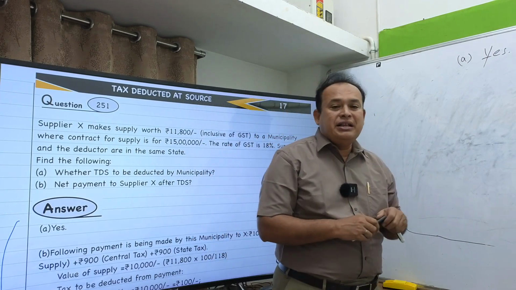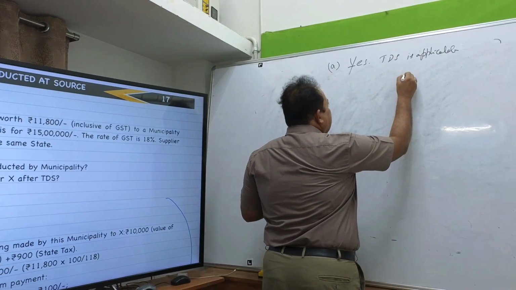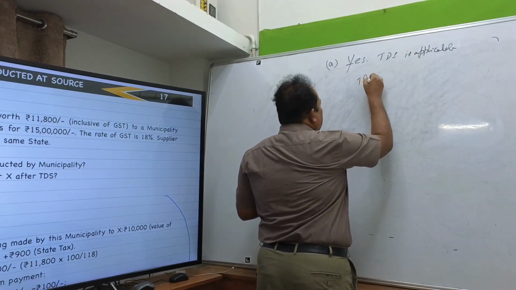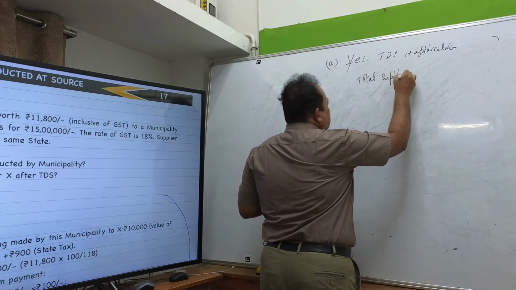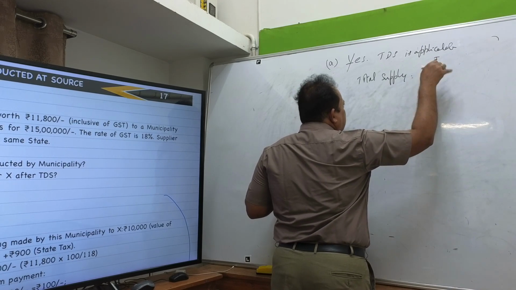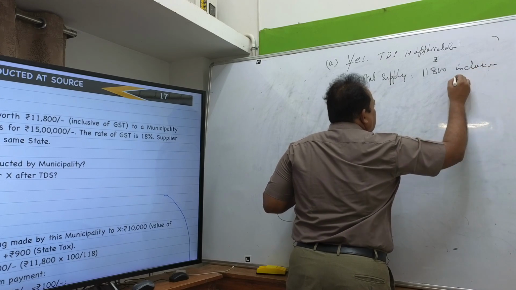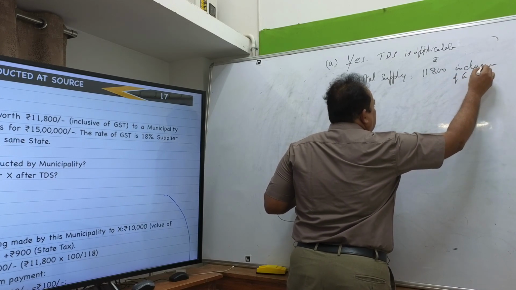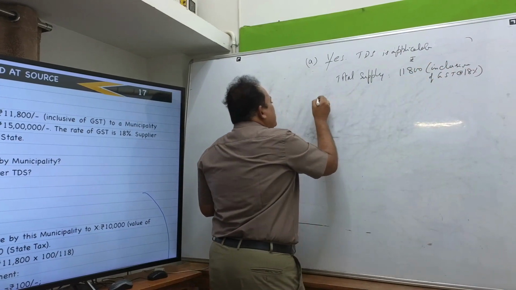So, what is the amount they are going to pay? The total supply is 11,800, inclusive of GST at the rate of 18%, as stated in the problem. Therefore, you have to deduct now.